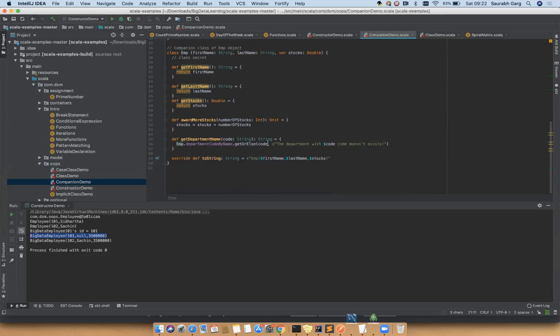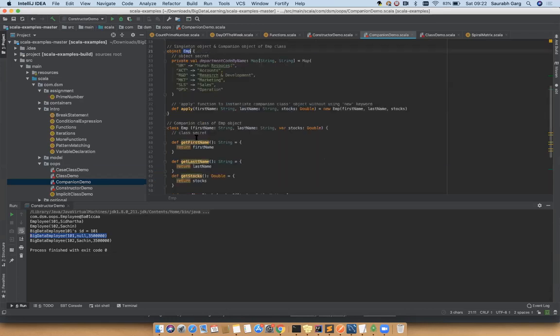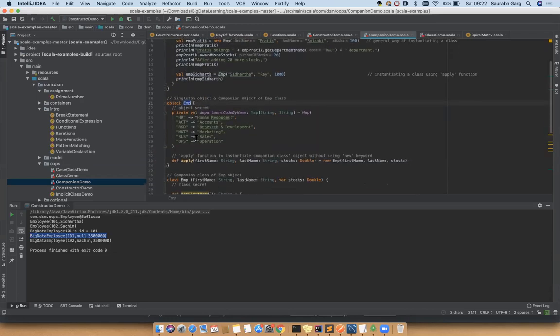If it exists, it will return that particular department name, or else it will send you an error message. Similarly, first name and last name are private members, and you can access them outside of this class, inside the employee object. That means private members of each are accessible to the other.